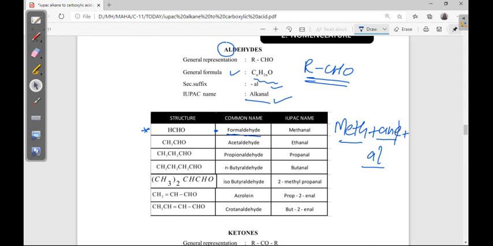Because the suffix begins with a vowel, and the vowels A and E should not come together. That's why we cut the E from methane. Then the name is methanal. Like this, you can give the remaining names also.